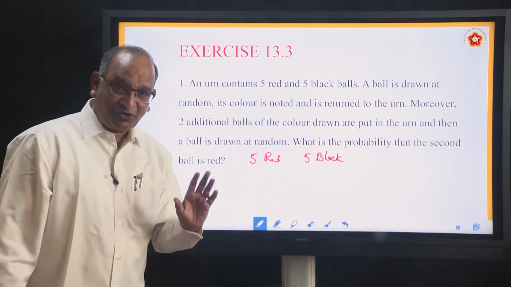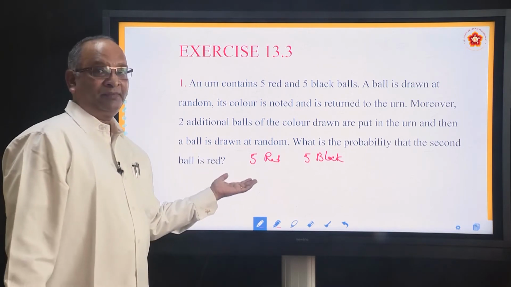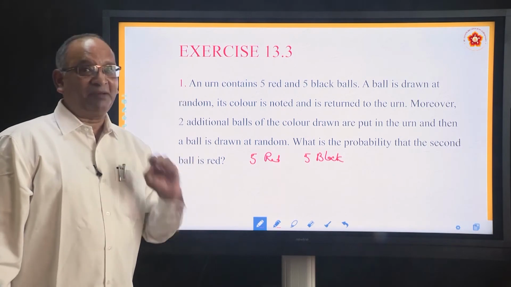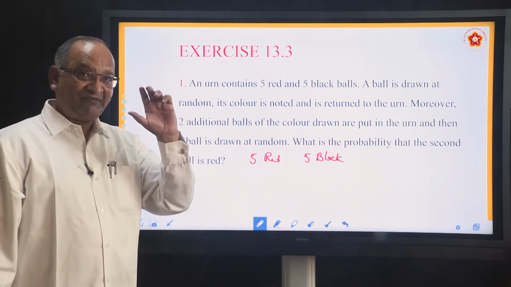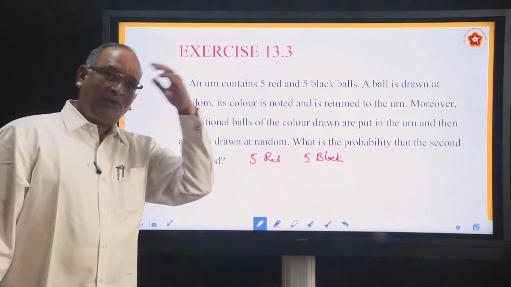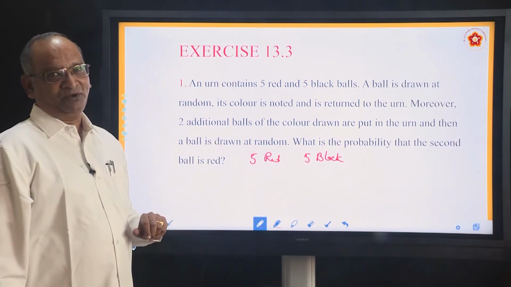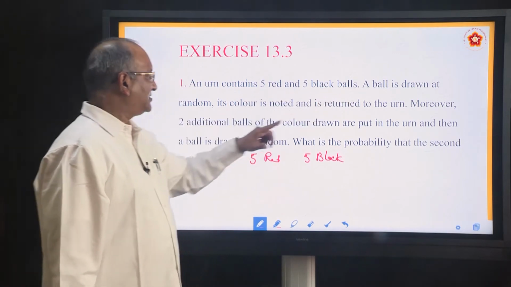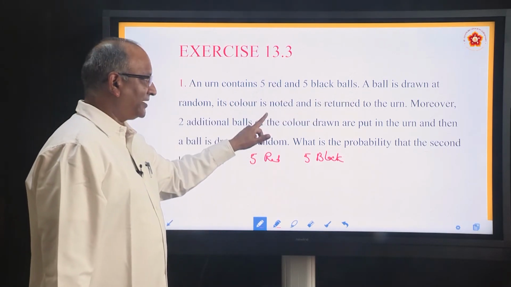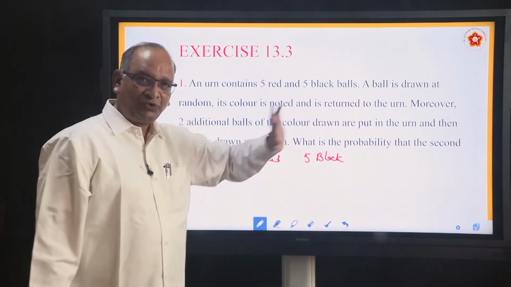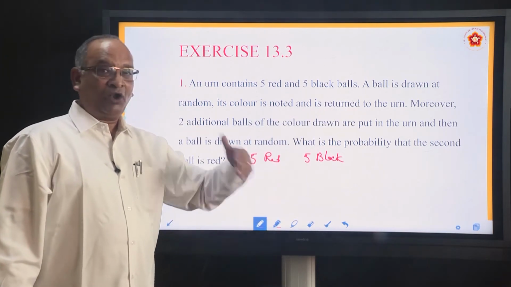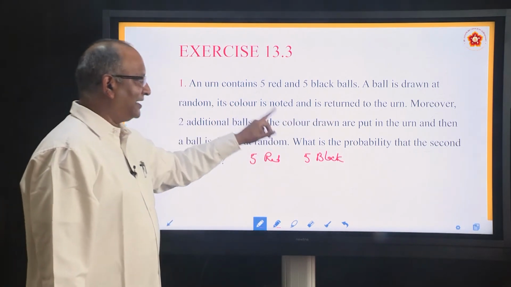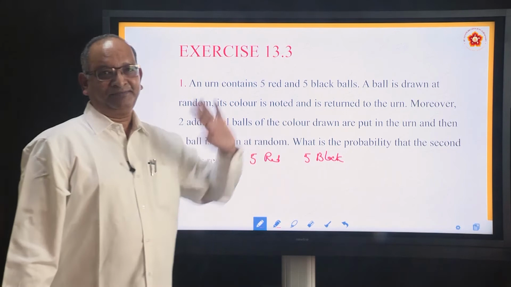So, when you draw a ball, it can be red, it can be black, it can be any of them, isn't it? So, you made note of the ball and then what did you do? Whichever color it is, same color 2 more balls you have added in that bowl. An urn contains 5 red and 5 black balls. A ball is drawn at random, its color is noted and is returned to the urn. You have kept it back. Not only you kept it back, moreover, 2 additional balls of the color drawn are put in the urn.